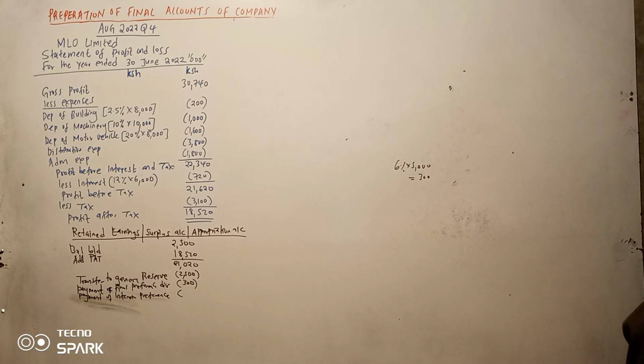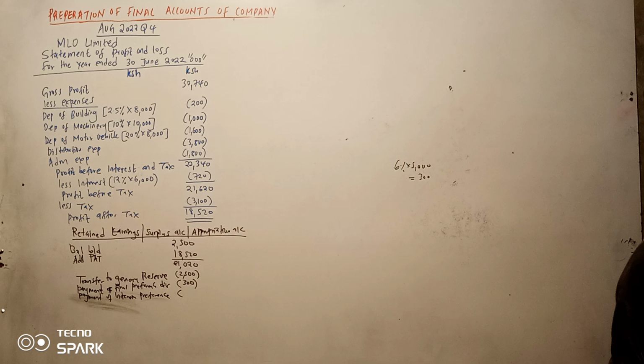Now the one which is in the trial balance inamaanisha ishalipwa. So you need to know that the one in the trial balance has already been paid. So yenye kwa trial balance huko juu, the one for interim na hizo zingine zimeshalipwa.